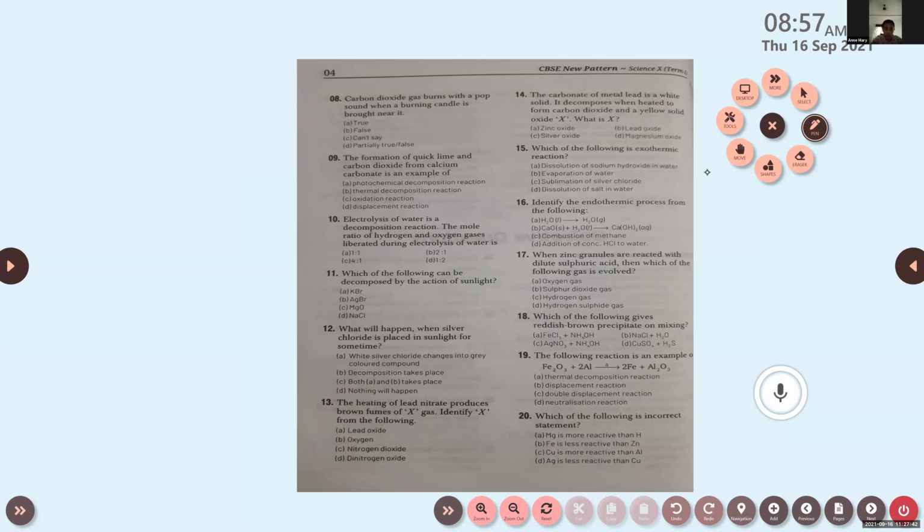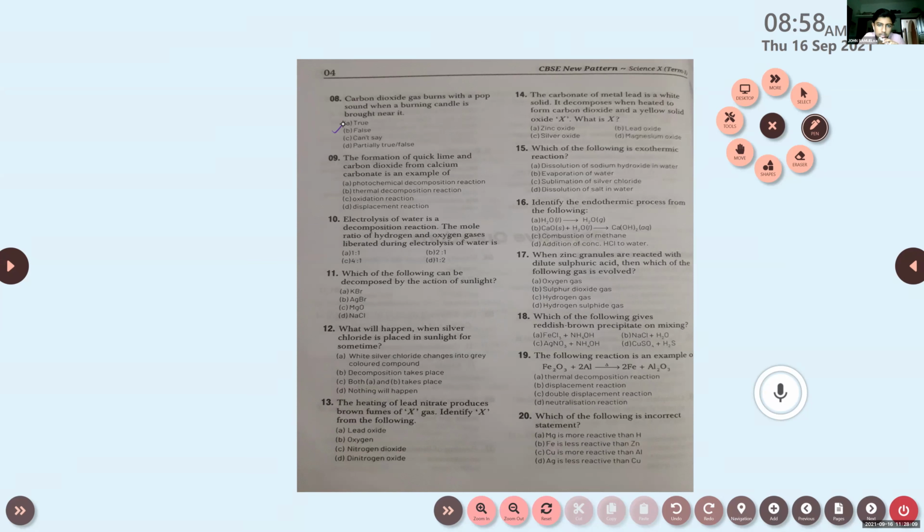Option D, partially true. It's false. Hydrogen only. Very good. The correct answer is that hydrogen gas burns with a pop sound when a burning candle is brought near it. Then 9th question. John Samuel, can you read?